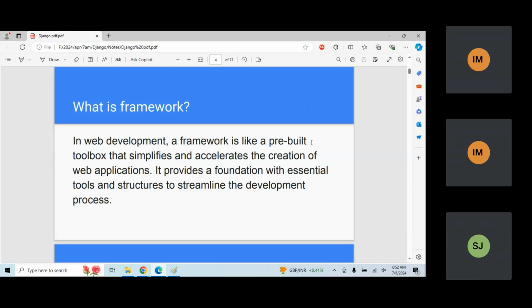Similarly, if something is available ready-made, we can do that work very easily and very fast, and we can save time there. Clear this point? That is what a framework is.